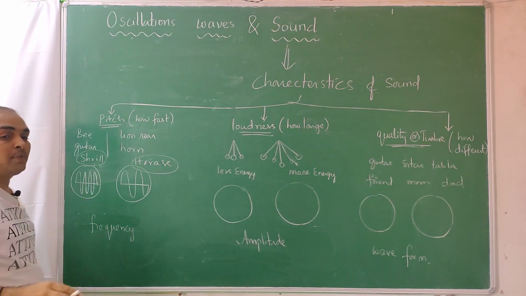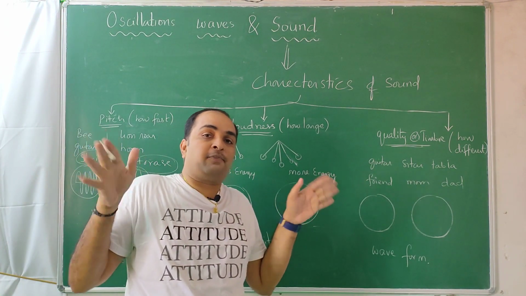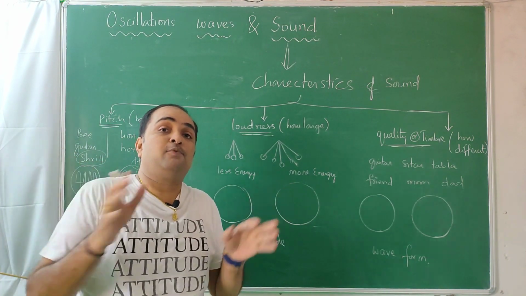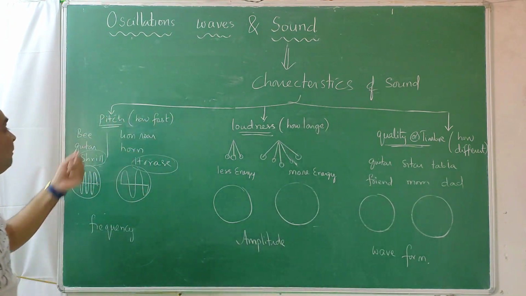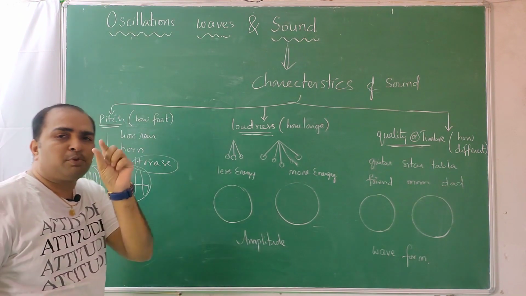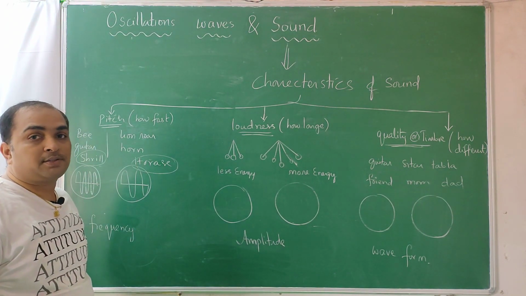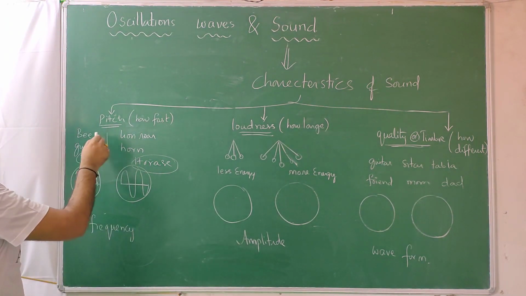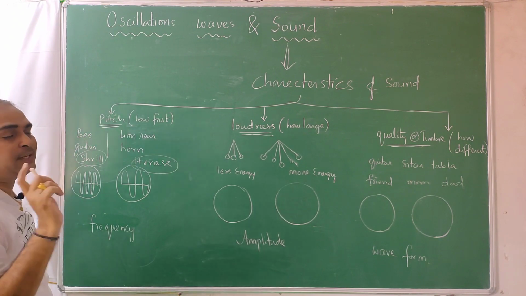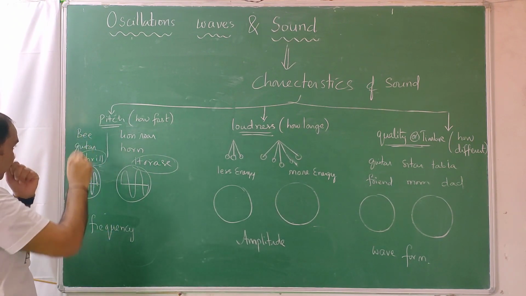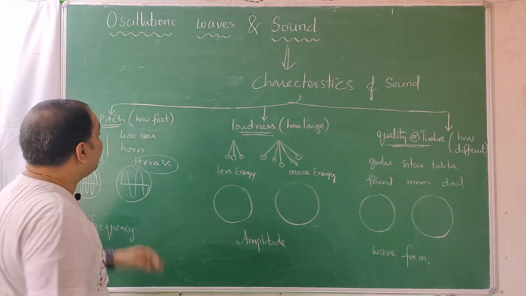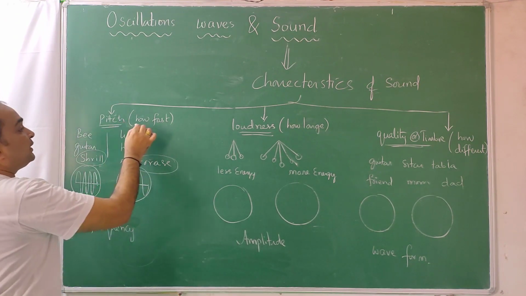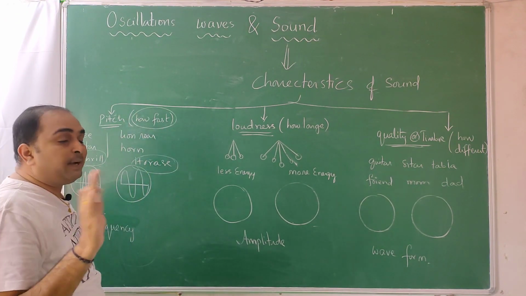So a bee flaps its wings multiple times within a second. That's why this small bee creates such an audible sound for us. It flaps its wings many times within a second. That voice is shrill, and the lion's voice is hoarse. So pitch is nothing but how fast the medium particle is vibrating.